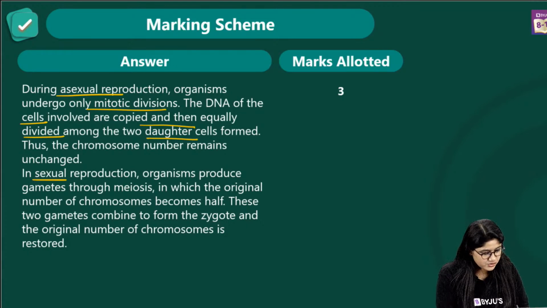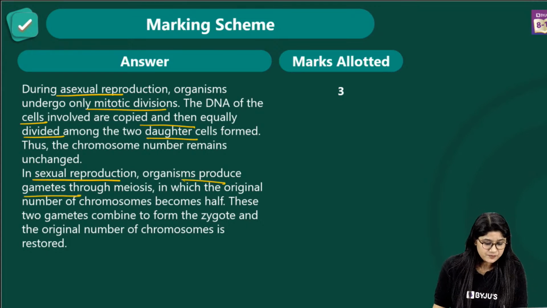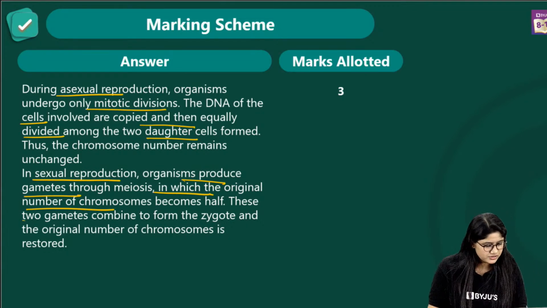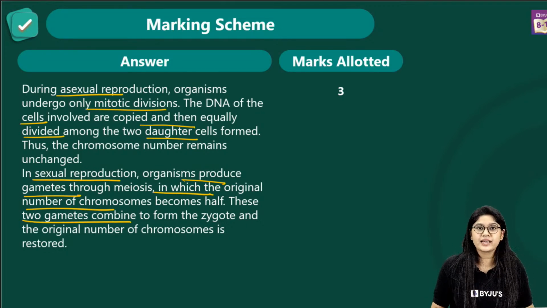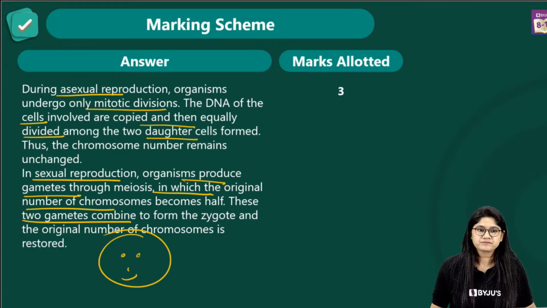Very good. And in sexual reproduction, organisms produce gametes through the process of meiosis, in which the original number of chromosomes becomes half. Easy, right? So these two gametes combine and form the zygote. Now, everyone, I hope you got the answer.